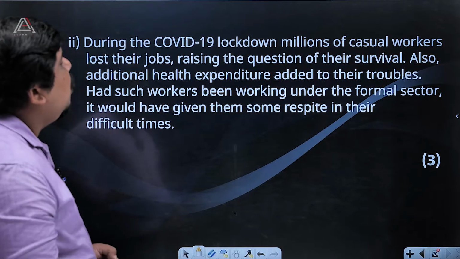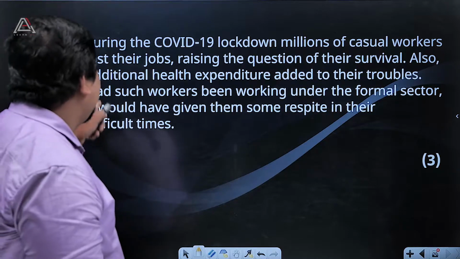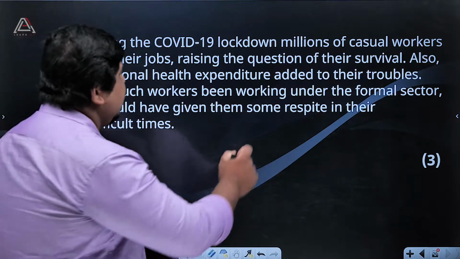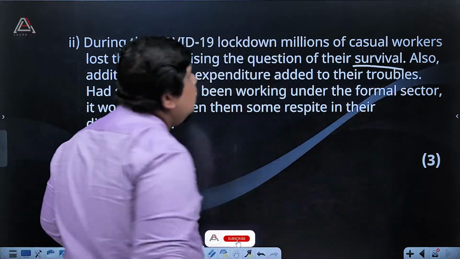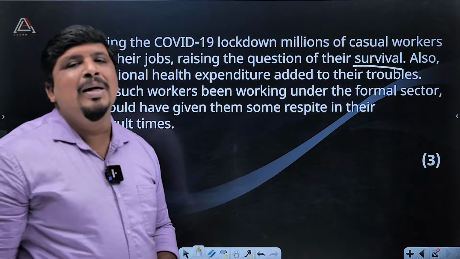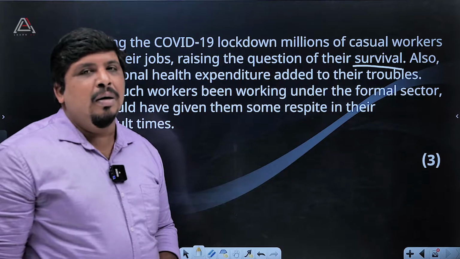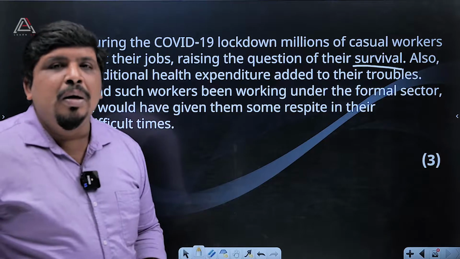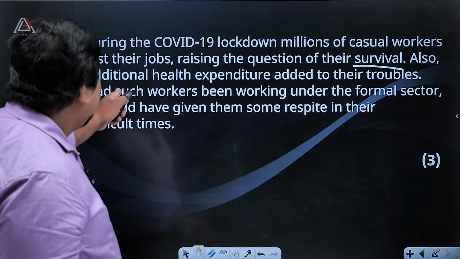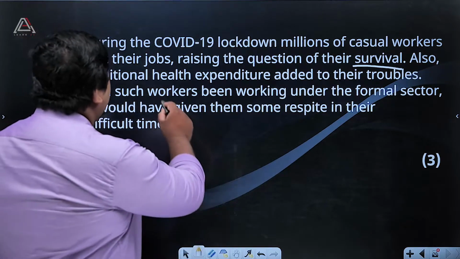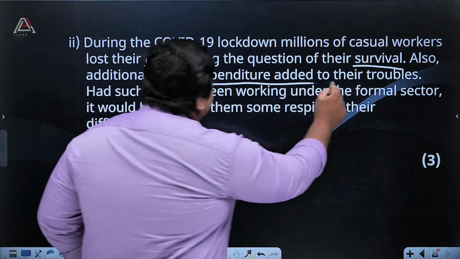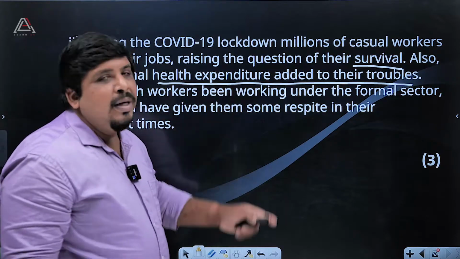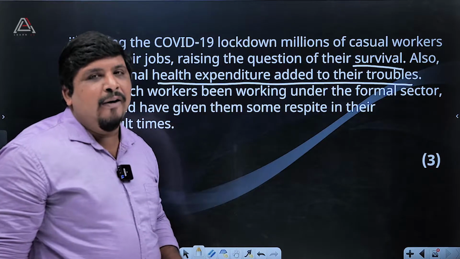Then, during the COVID-19 lockdown, billions of casual workers lost their jobs, raising questions of their survival. What kind of survival? Most of the people are asking how they can survive this situation, because there is no job and the government is not helping there. Then additional health expenditure added to their trouble. Again, we can say health expenditure due to COVID-19.